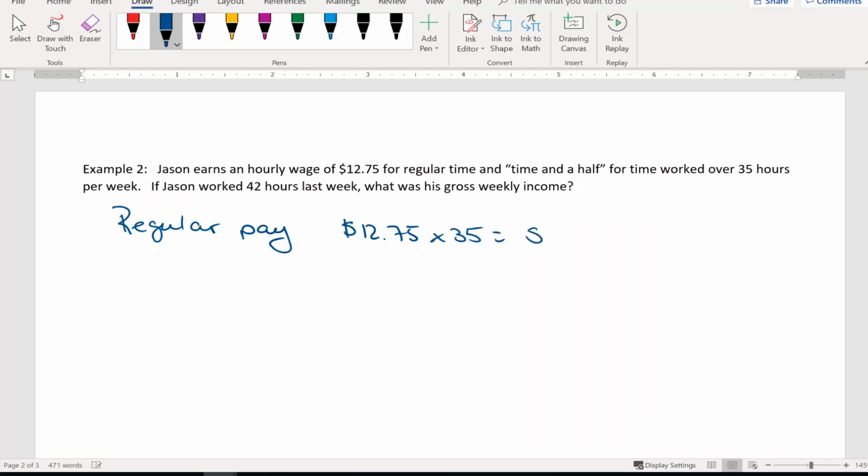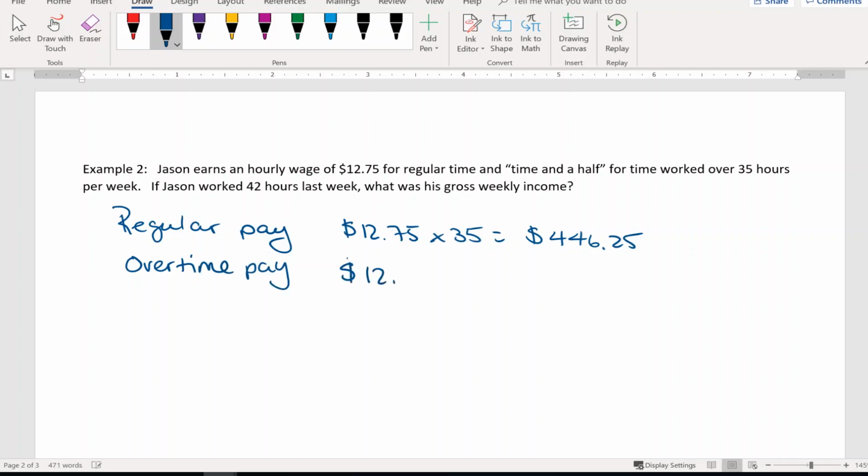So this comes to $446.25. Now he also makes overtime. And his overtime rate is 1.5, or time and a half the regular pay.